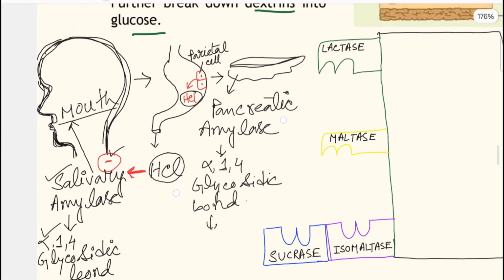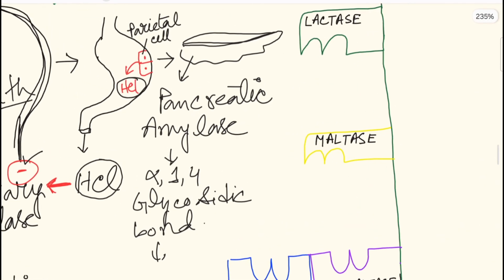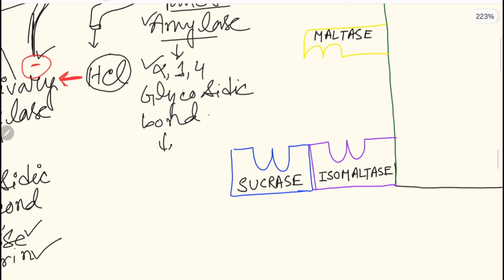Next is the pancreas, and the pancreas also secretes pancreatic amylase. Amylase will only cleave the alpha 1,4 glycosidic bond, and by cleaving the alpha 1,4 glycosidic bond it will also produce disaccharide.